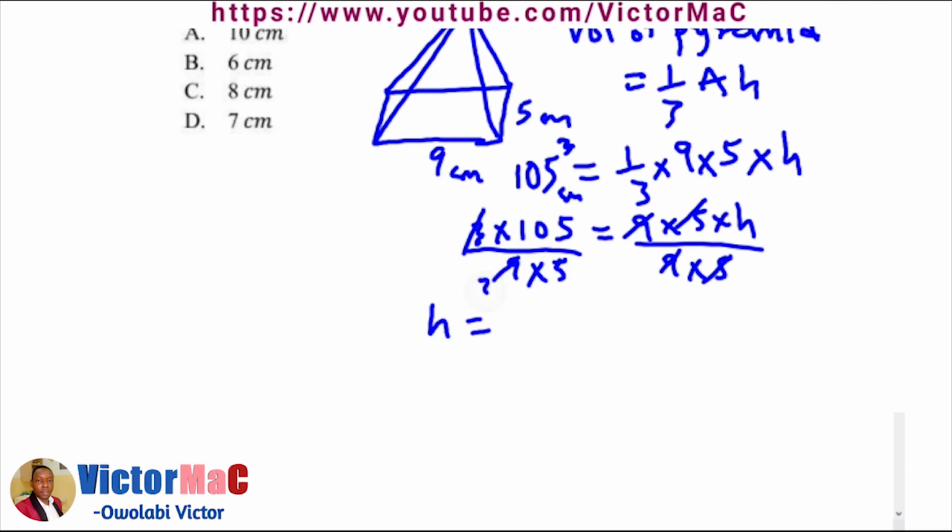H is 3 and 1 is 3, and this is 3. 15 in 105: 3 times 5 is 15. So 15 in 105 is 7 times that, 7 centimeters. So the correct option is option D.